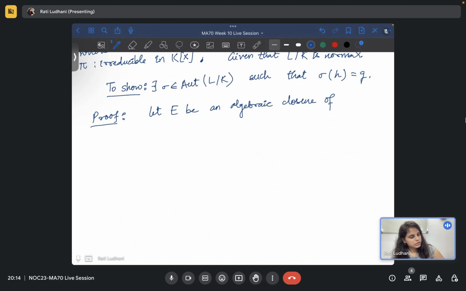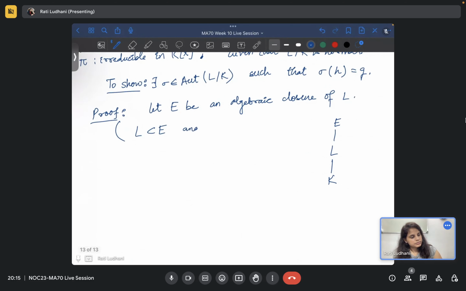Okay, I'll recall. So what we are saying, there is E, there is L, there is K. What does this mean? Algebraic closure means firstly this is an extension of L, and E is algebraically closed. Do you know these definitions? Algebraically closed.